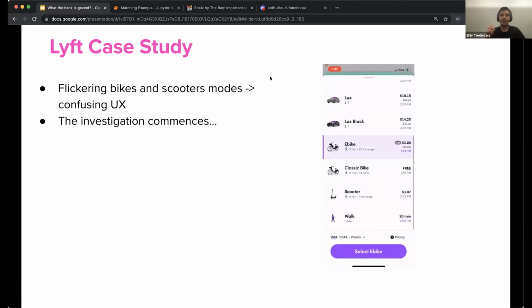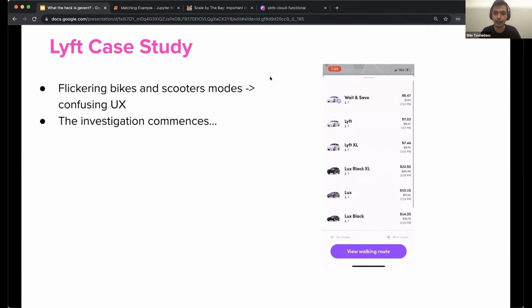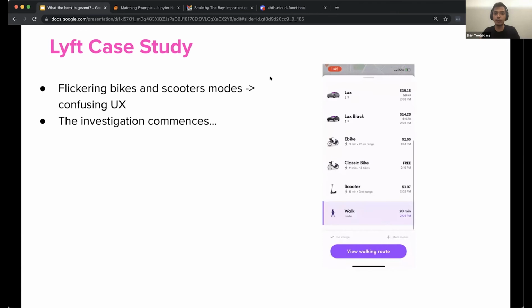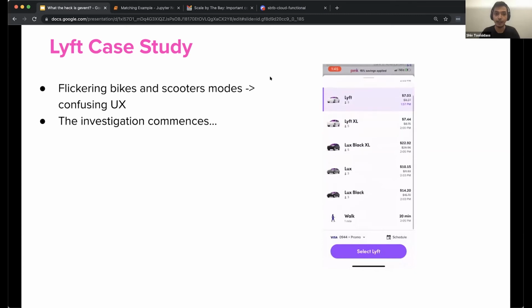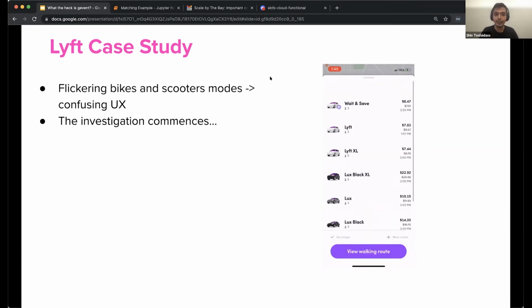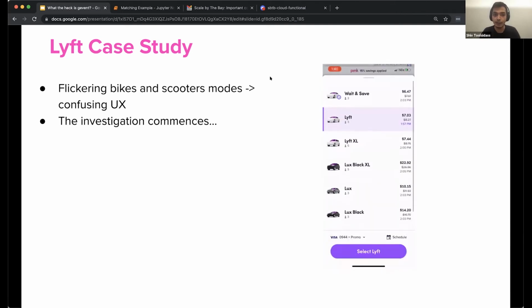Okay, awesome. So in 2020, Lyft had launched a feature allowing users to compare bike and scooter modes against rideshare and transit modes. The goal of this product was to provide users with all the information they need to plan a bike or scooter journey, including ETA, routing, and pricing. After releasing this feature to our users, we noticed a glaring problem in the user experience. Bike and scooter modes would flicker in and out.